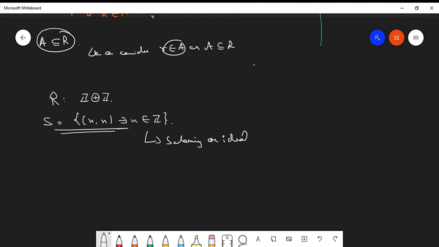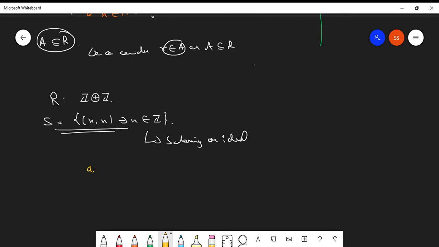Whenever you get questions like this, where you are asked whether some particular subset will be a subring or an ideal, first check whether that subset is an ideal or not. Because if it is an ideal, then it will obviously be a subring. If it is not an ideal, it can still be a subring. So let us first check the condition whether it is an ideal or not.